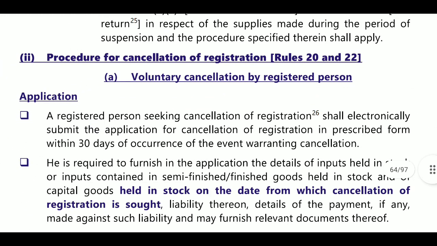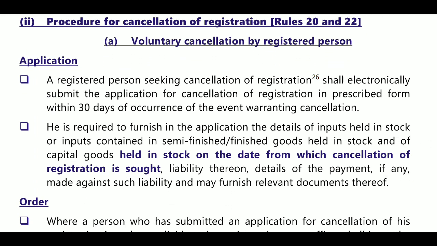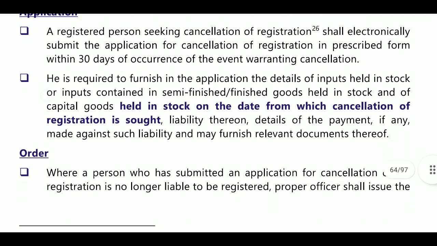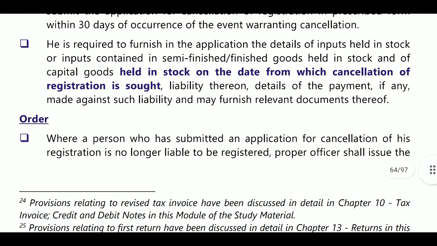Next, procedure for cancellation of registration, rule 20 and rule 22. Voluntary cancellation by registered person. If a person wants to cancel his registration, then he can do so by sending an application within 30 days of occurrence of the event warranting cancellation. He is required to furnish details like input held in stock, inputs held in semi-finished goods, or capital goods held in stock on the date from which cancellation of registration is sought, the liability thereon, and details of payment if any made against such liability, and may furnish relevant documents.